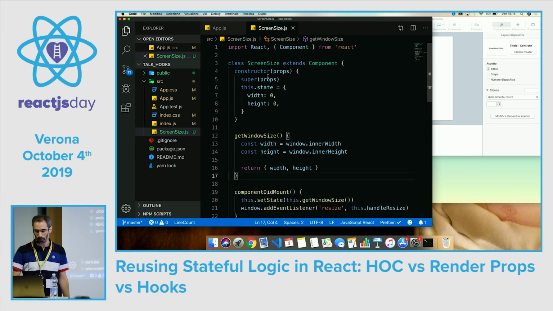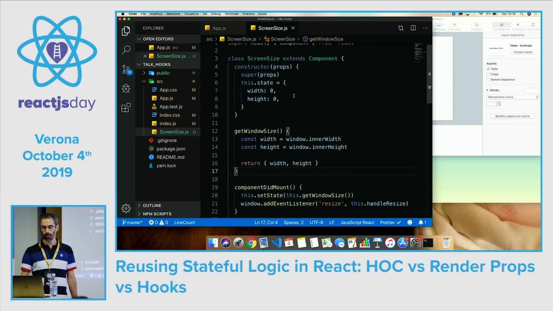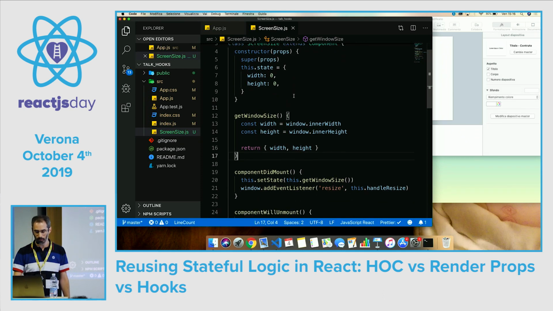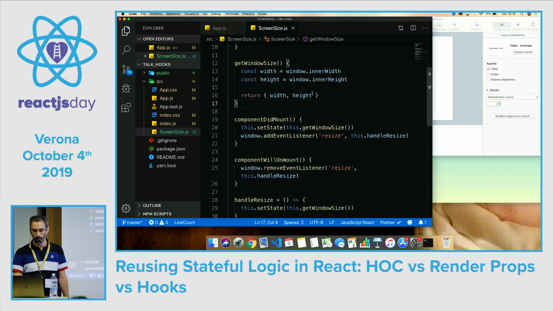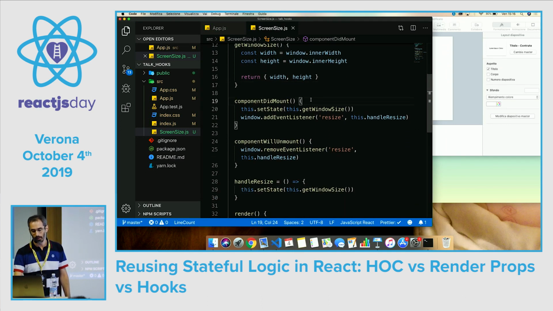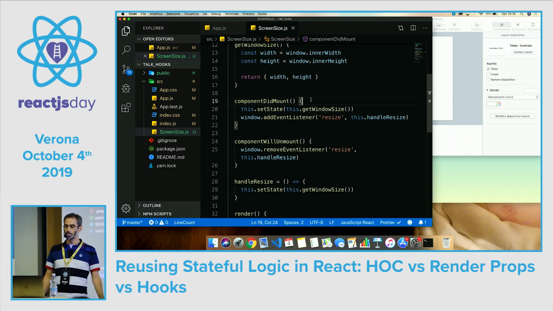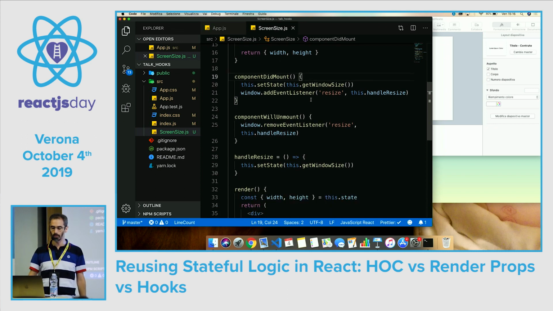So it's very simple. We have a constructor where we set the initial state with 0 and 0. Here we have a utility function which takes the width and height and returns an object with this width and height. In componentDidMount, we set the state as the component mounts with the initial width and height, and then we subscribe to the resize event. We add an event listener so that every time the window is resized, the handleResize method is called. The handleResize method just sets on the state the new width and height.